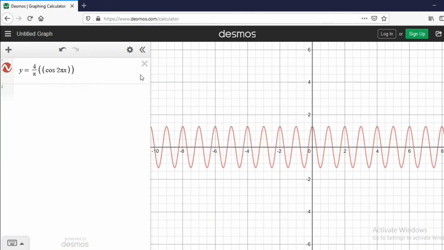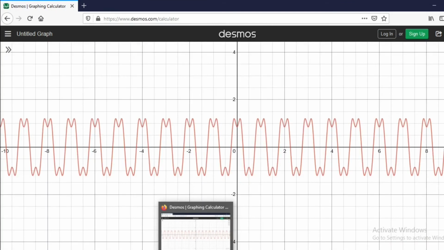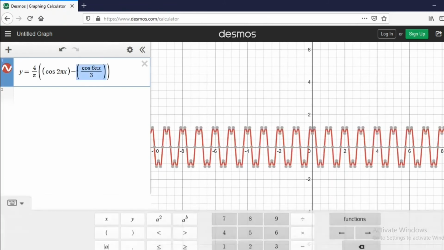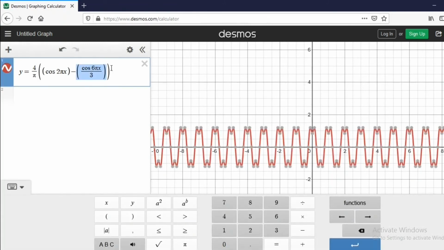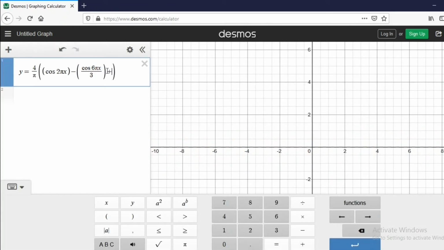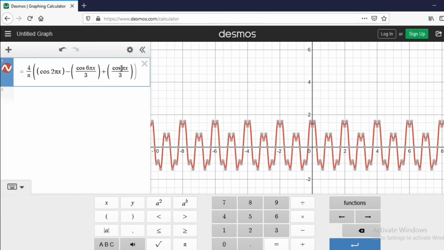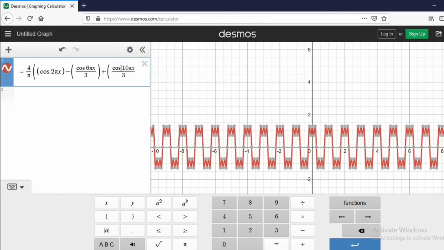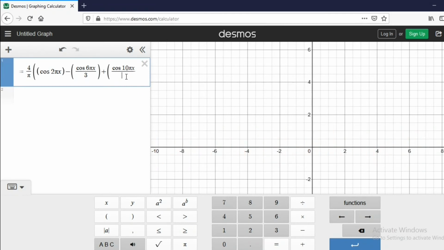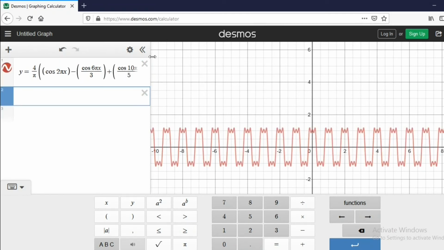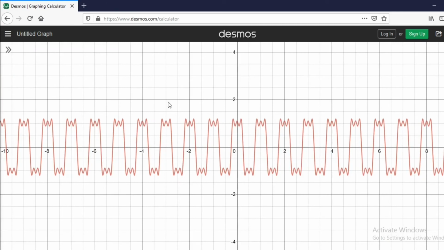When you add one fundamental term, the signal looks like this. If you add one more term, the signal becomes like this. Now when you add 3 terms, the signal becomes like this.